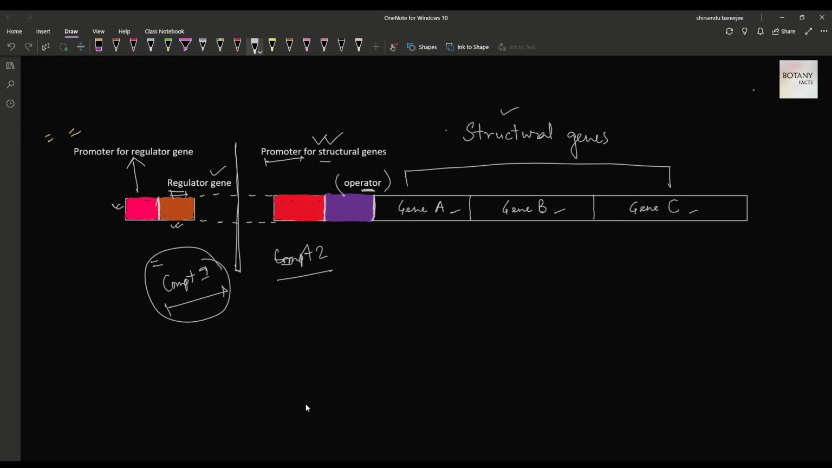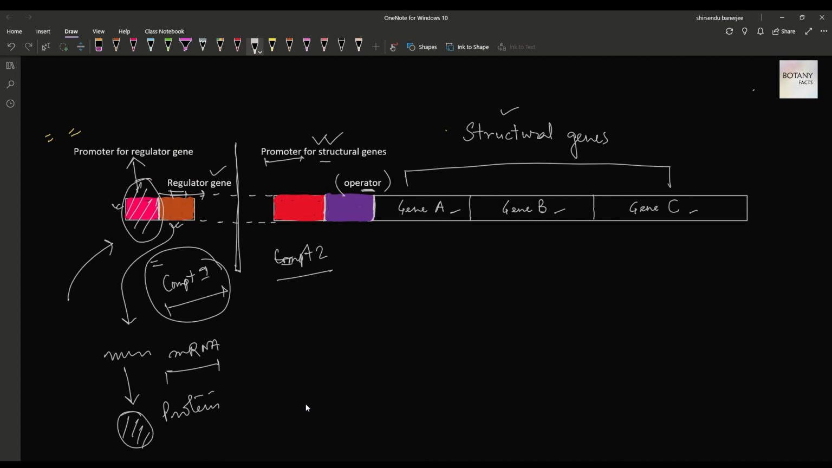Clear? The RNA polymerase binds at the promoter region for the regulated gene and transcribes the regulated gene, producing an mRNA for the regulated gene. This mRNA is further translated to form a protein. This protein is called the regulator or the repressor, which actually binds at the region called the operator.